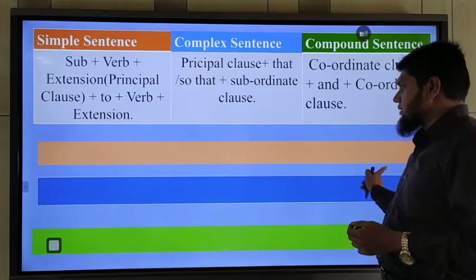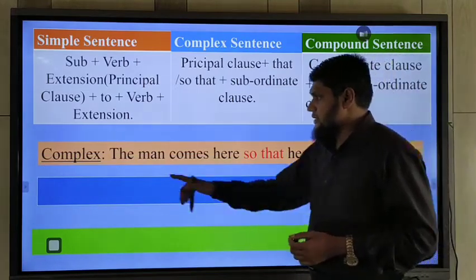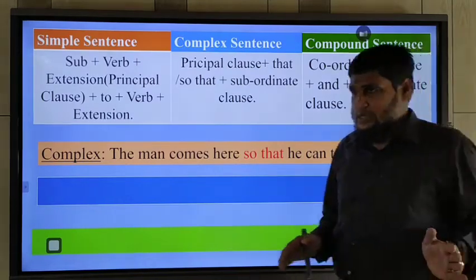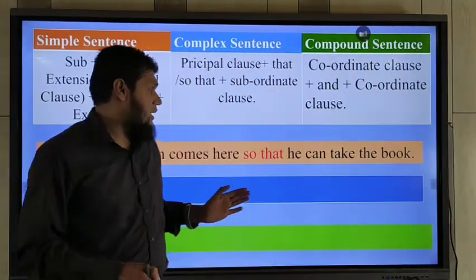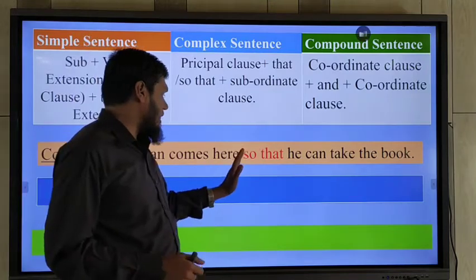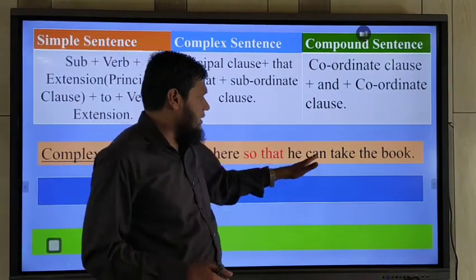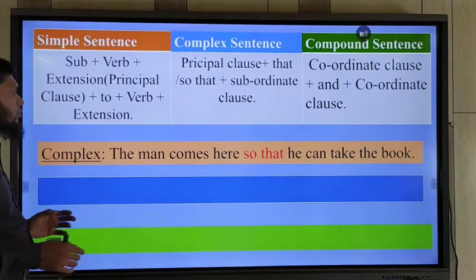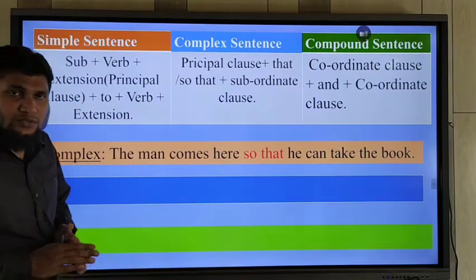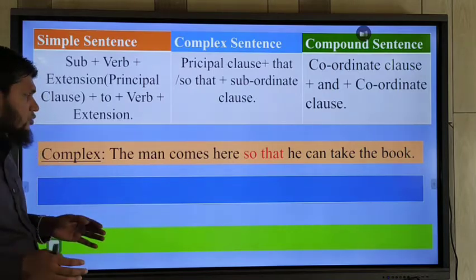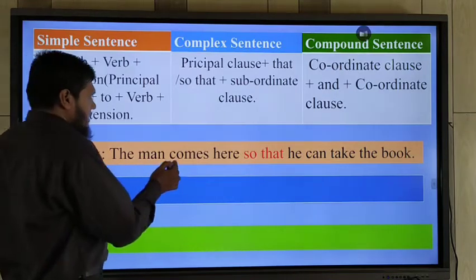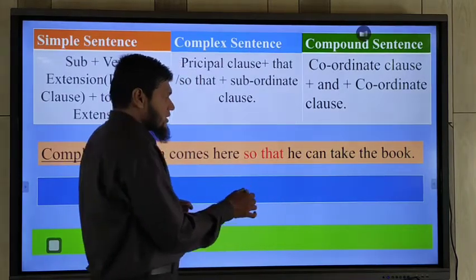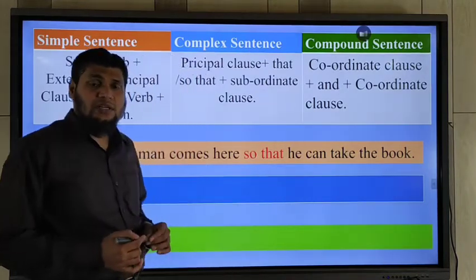Okay, so let's check the sentence. Complex sentence: The man comes here so that he can take the book. The man comes here so that he can take the book. That means he has come to take the book. So if you want to change it into a simple sentence, what will you do? So we know that conjunctions are used before subordinate clauses.